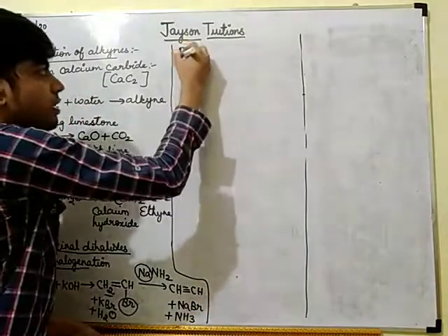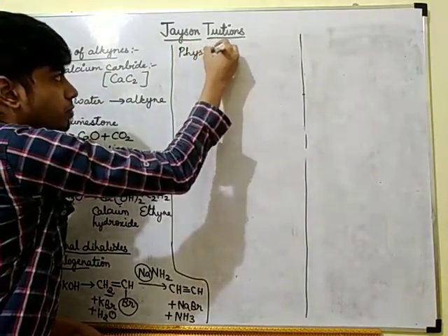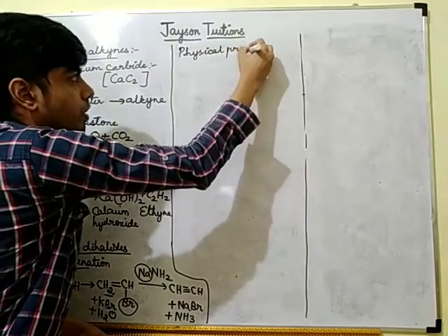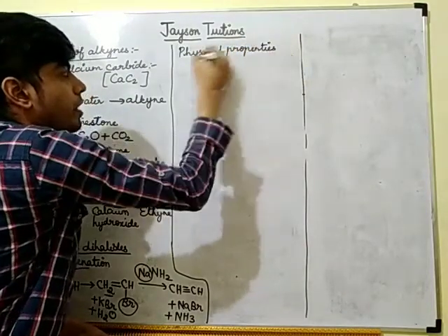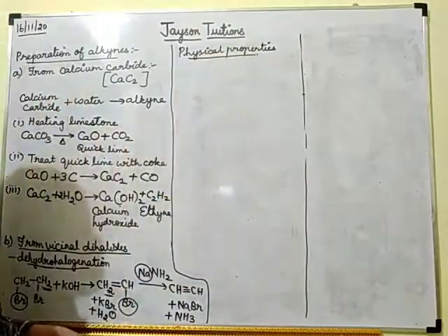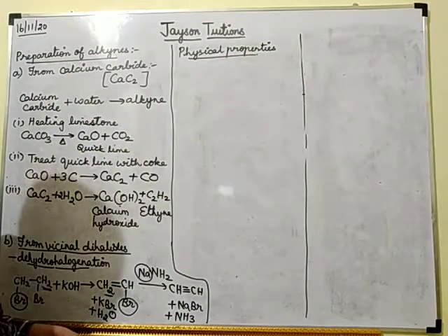Understood? So next we will study the physical properties of alkynes. Physical properties of alkynes.